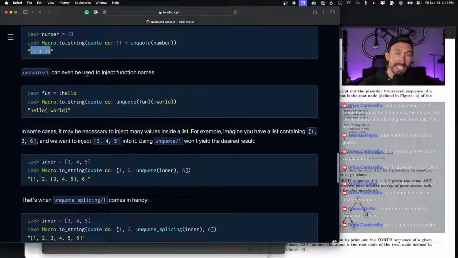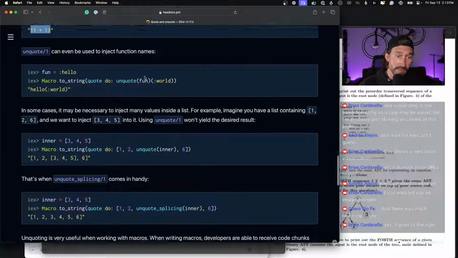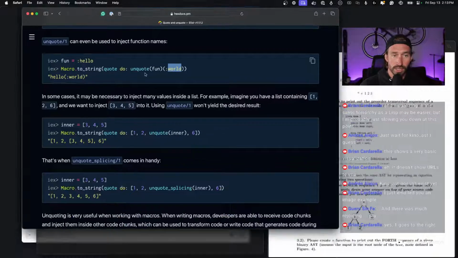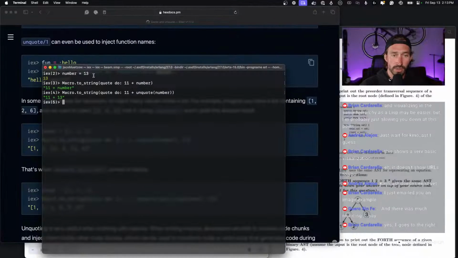Unquote arity 1 can even be used to inject function names. All right, so we can set a variable equal to an atom hello, and then let's see, function names. Okay, so we're unquoting function, which is just hello, and then passing in world. Let's try this.